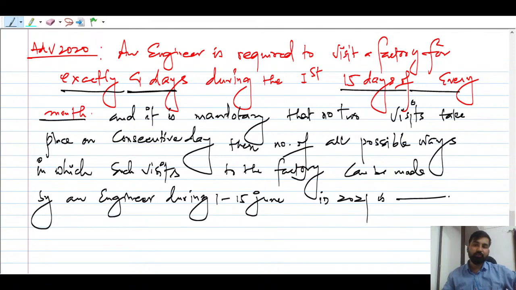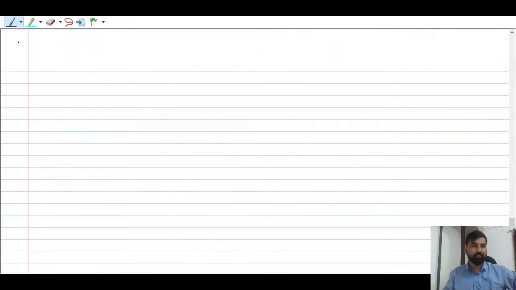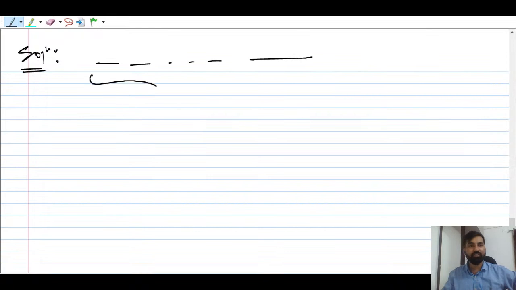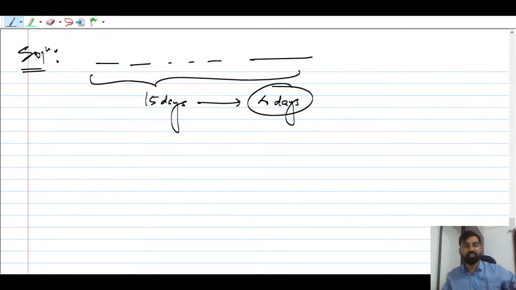So you can understand what you have to do here. The solution: there are 15 days in a month, only 4 days you have to visit, which means you have to cut down 4 trees, but those trees should not be consecutive.